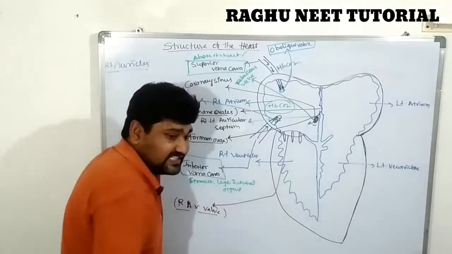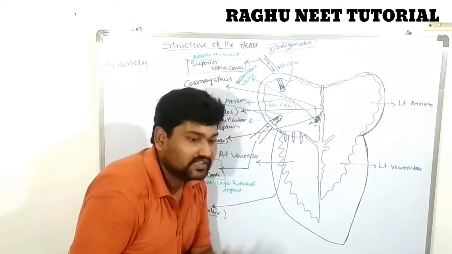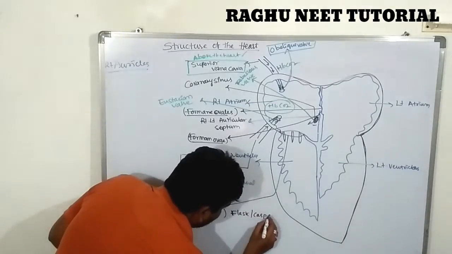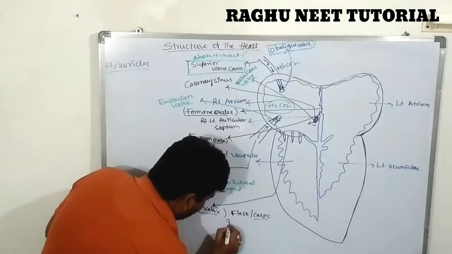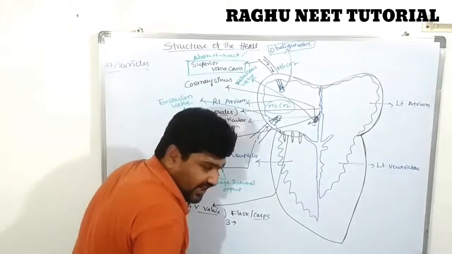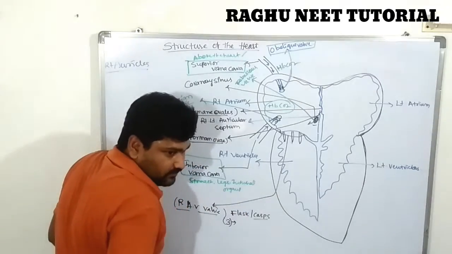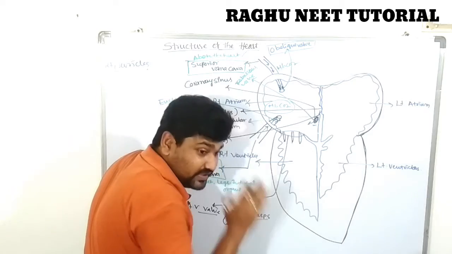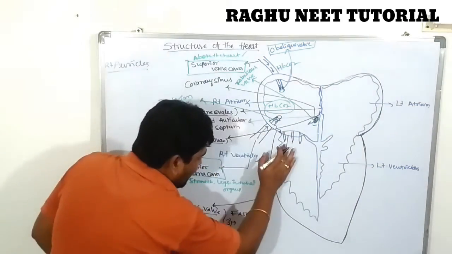These valves consist of flaps. They look like flaps or cusp-like structures. How many are there? Three in number. So this type of valve is called a tricuspid valve. There are three flaps between the right auricle and the ventricle, allowing blood to flow from the right auricle to the right ventricle.